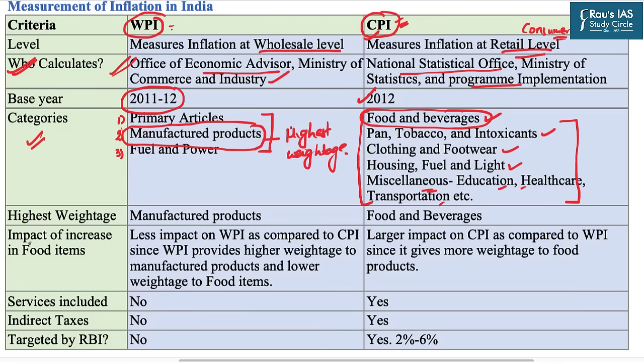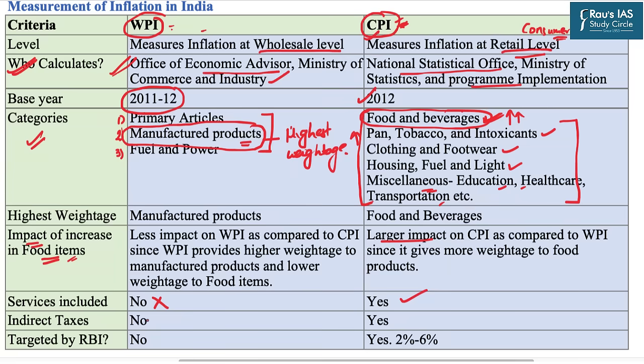Now we should understand the impact of the increase in prices of food items on WPI and CPI. This is very simple. In WPI, because the manufactured products have the highest weightage, the increase in the prices of food items will have a lesser impact compared to CPI. In CPI, the maximum weightage has been given to food and beverages. So obviously when the prices of food items increase, the CPI will have a larger impact. In WPI, services are not included. In CPI, they are included.